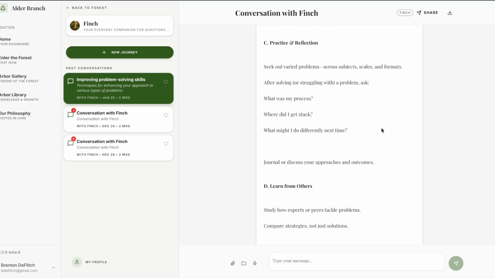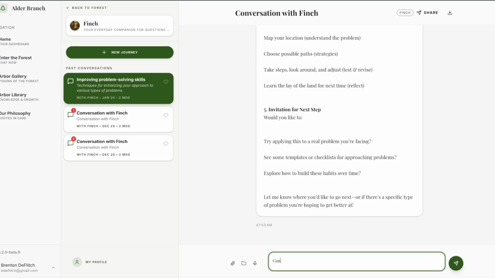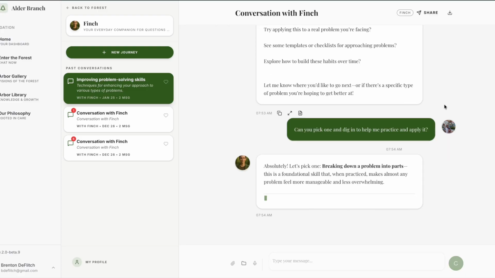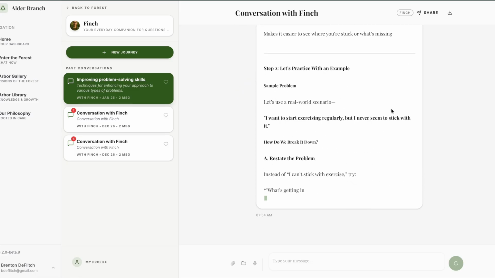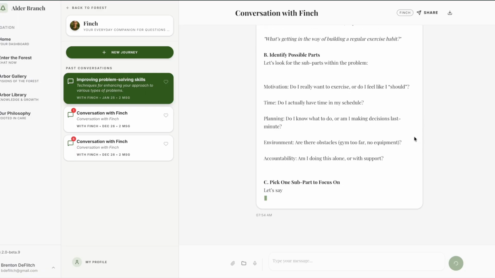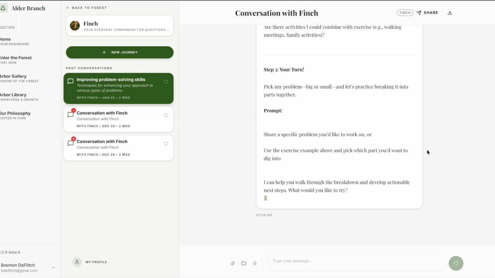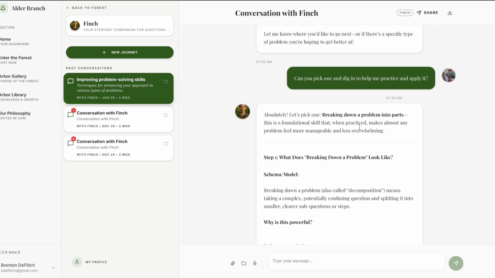But this gives you an example here of responses you may see, and they do differ in length and style, inclusions and those pieces. So let's think here. All right, well, what about, can you just pick one and maybe dig in and help me practice it? Let's go with that. And so again here, a little bit quicker response, very short bursts. Again, some of these might stay lists, some of them might not be. They will be interchangeable within the entities as we work to build them out.